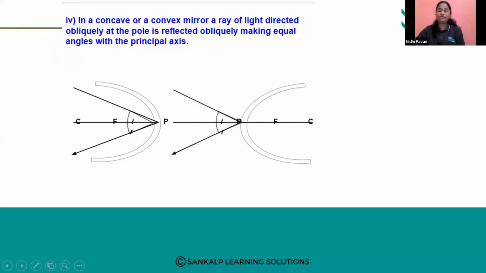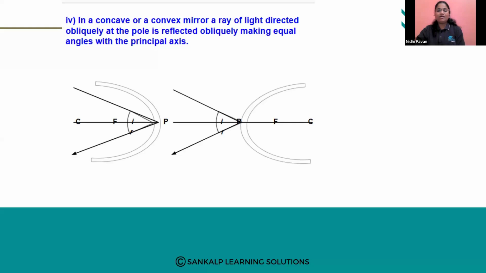First case study: when a ray of light passes parallel to the principal axis, it passes through the focus. Second case study: when a ray of light passes through the focus, it will be parallel to the principal axis.